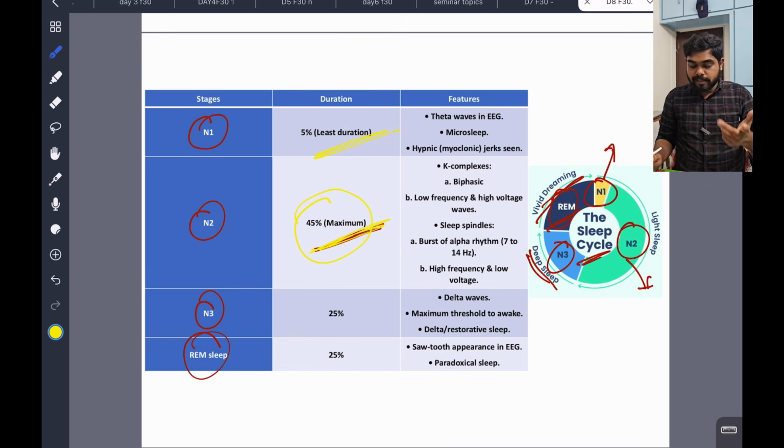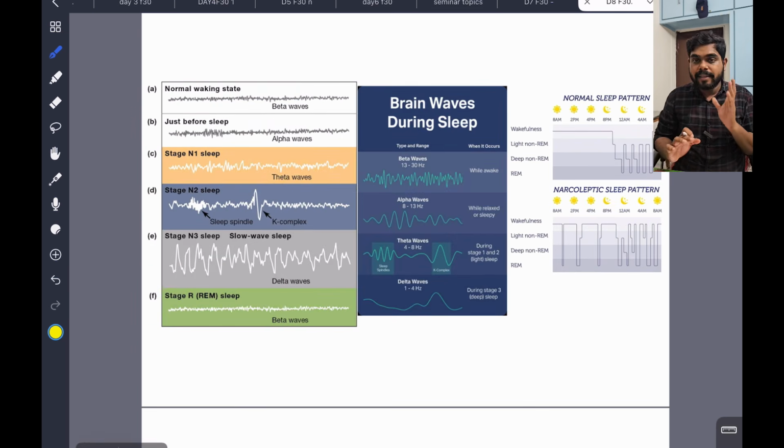So when a person starts sleeping, we go to the N1 stage, then N2, N3 and REM, and each stage has some EEG changes. There are waves, so we have to see the waves. We will see the waves, then come back to this table and discuss. These are the major waves.